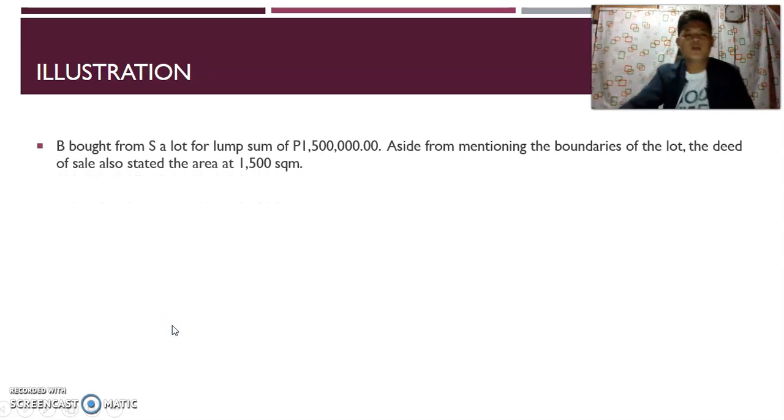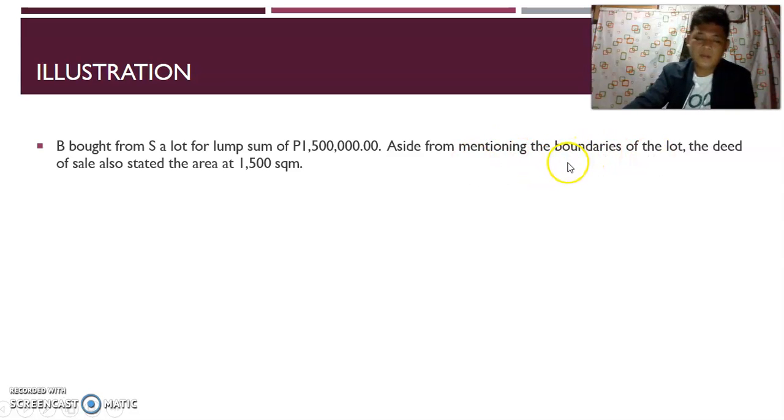So, may illustration tayo. B bought from S a lot for lump sum of 1,500,000. Aside from mentioning the boundaries of the lot, the deed of sale also stated the area at 1,500 square meter. So, take note class, minention din doon yung boundaries ha. Dapat may boundaries.